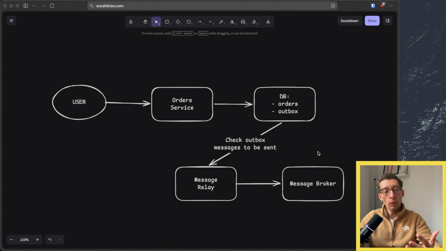It guarantees at-least-once delivery. Why do we say at least once? That's because in very rare cases, the message may be sent to the message broker, but it could fail to write the status back.